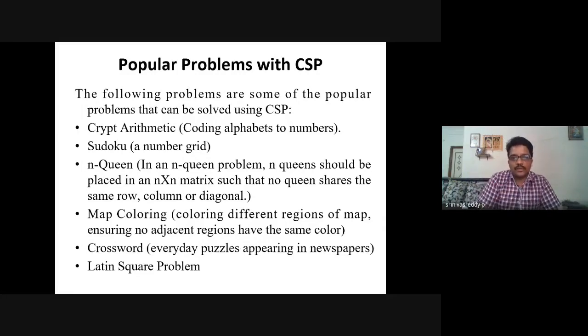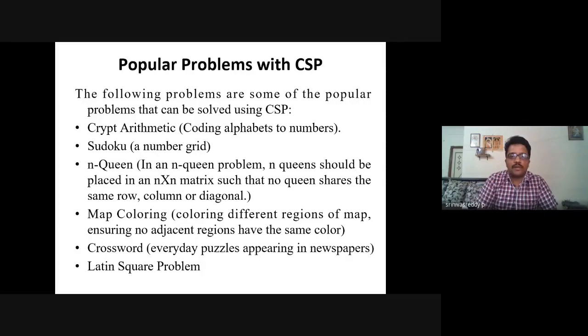Sudoku, you might have experienced this game, right? Every day you come across it in newspapers, English and Telugu newspapers also. I've taken it as one of the best examples. Sudoku is a number grid, right?